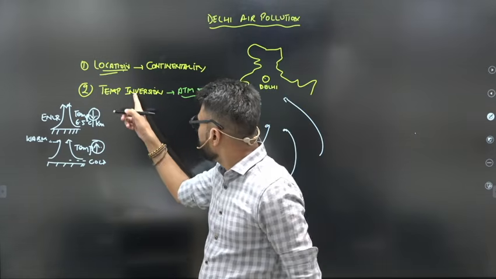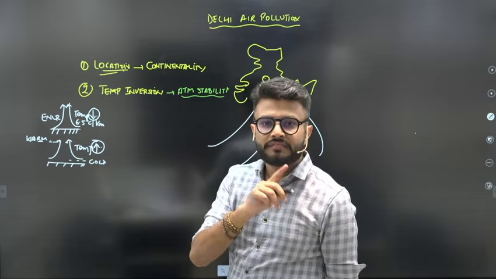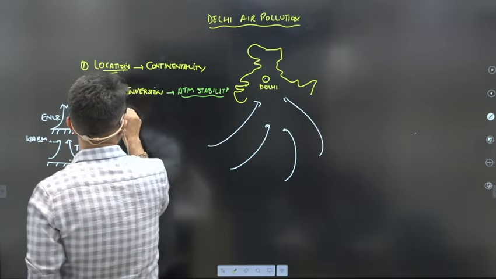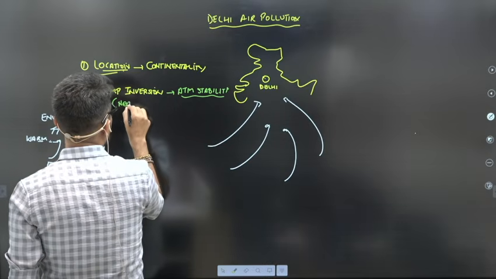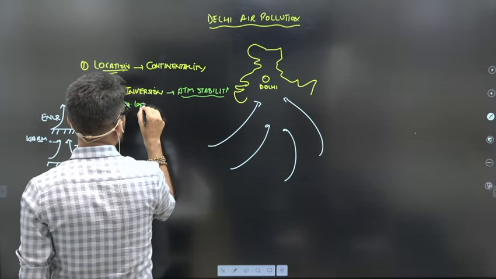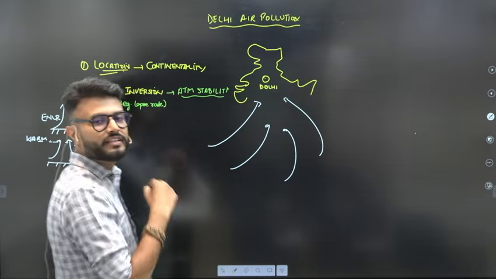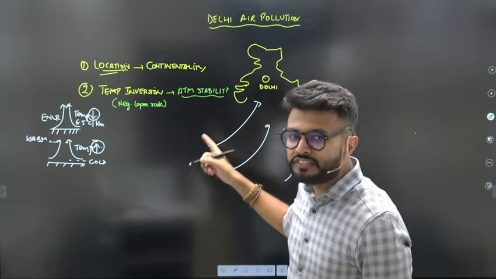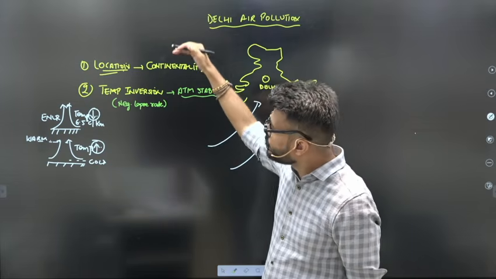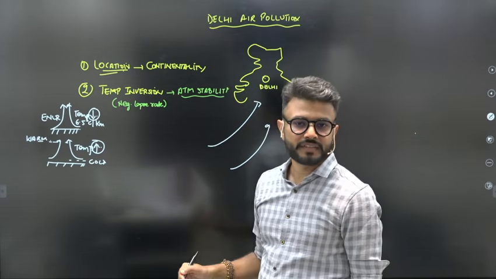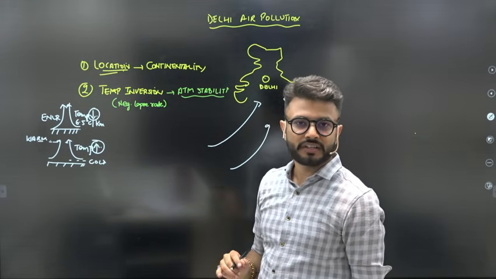Temperature inversion is also known as the negative lapse rate, because here as you move up, the temperature increases. It leads to atmospheric stability, and in this the wind subsides. There is a vertical descending of the wind.